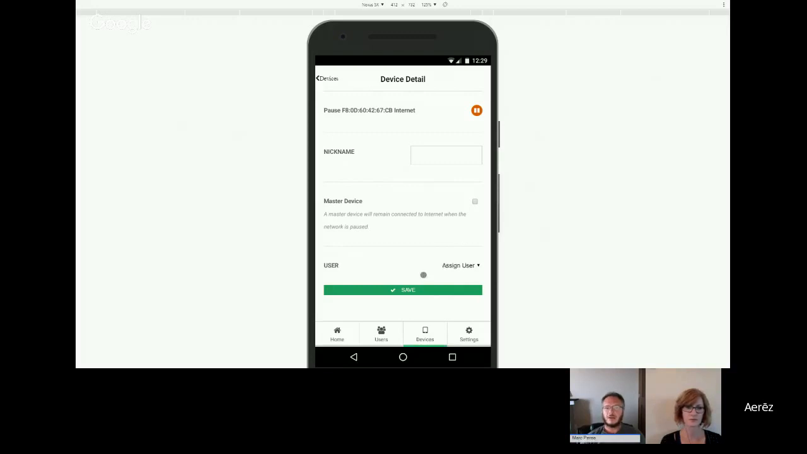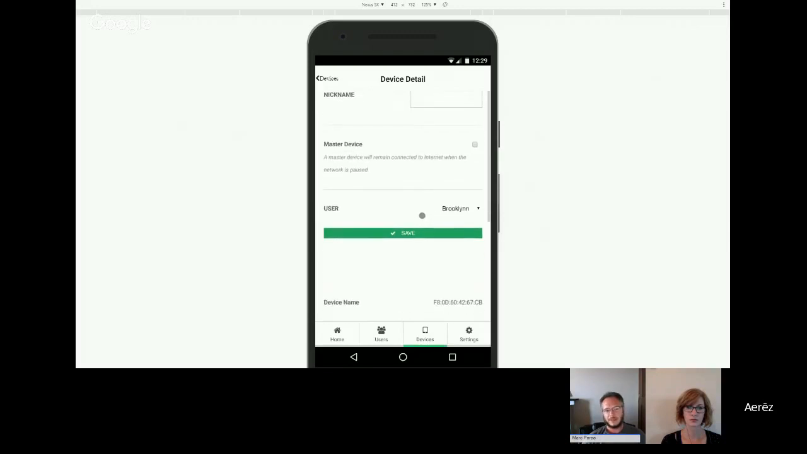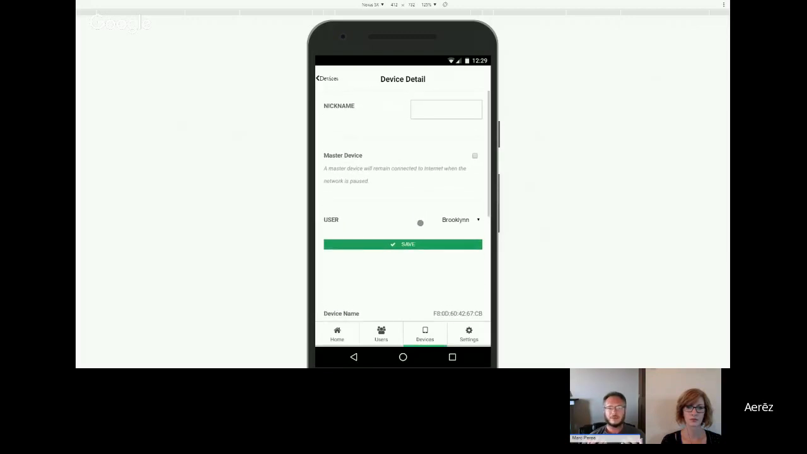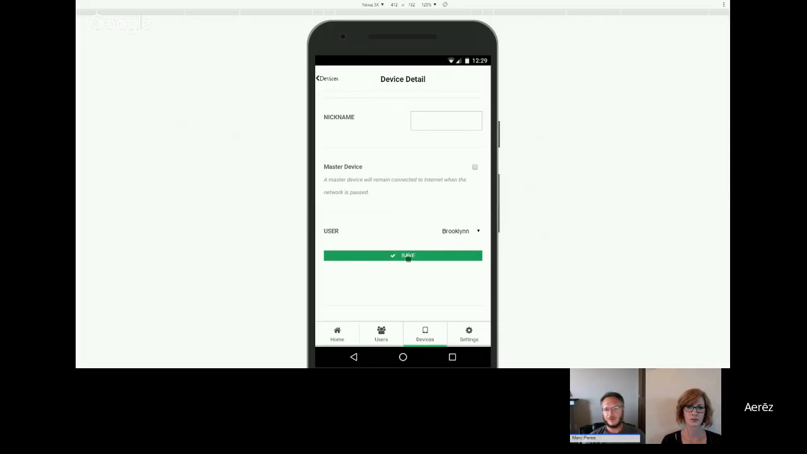So this screen is also where you do the important task of assigning a device to a user. So you make the user first, and it'll show up in this drop-down menu. Then you pick which user owns the device, and under the hood, Aerēz will optimize your bandwidth and priority settings for your network and ensure that this device has the best experience it can.